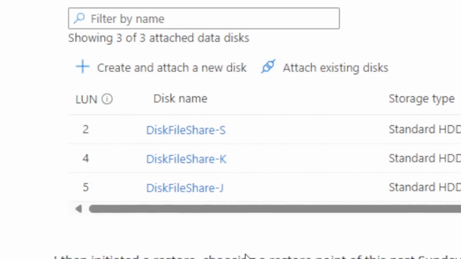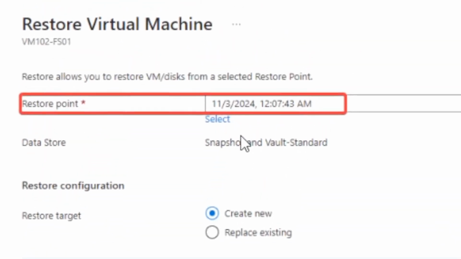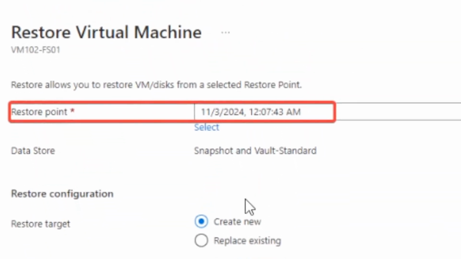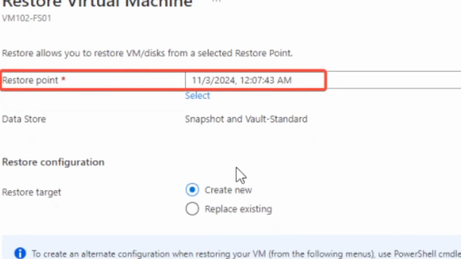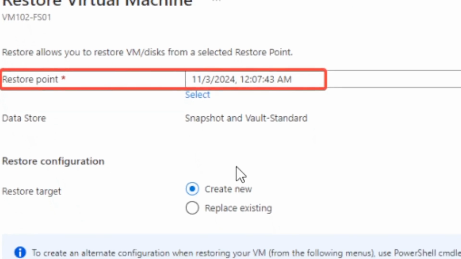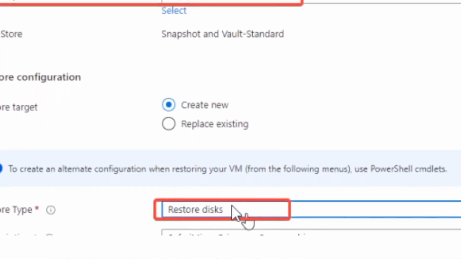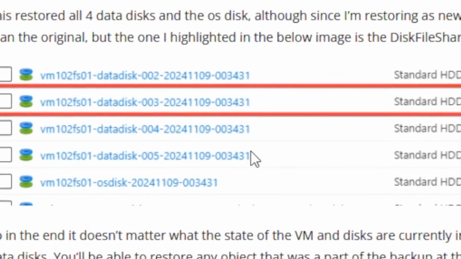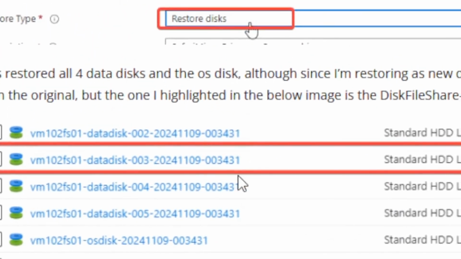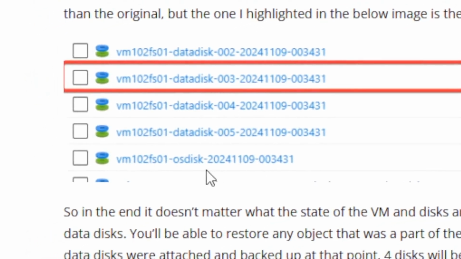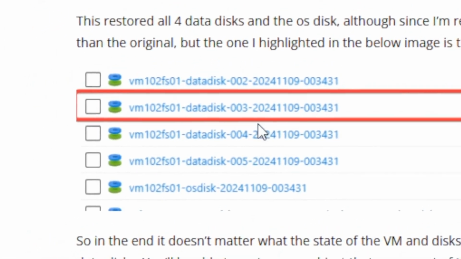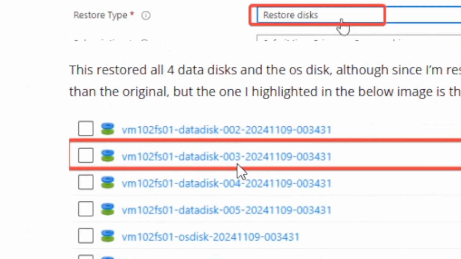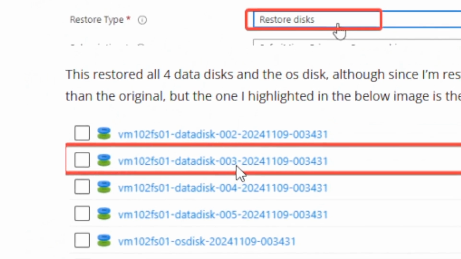So, does it affect the restore process? If I go and restore it, I can replace existing, but I chose to create new in this particular case, though you could do either one. I just did create new, and I chose to restore the disks. What disks were restored? We can see that all 4 of the data disks were restored, then the OS disk as well. And it's this particular disk here, data disk 003, that was the disk that I deleted.